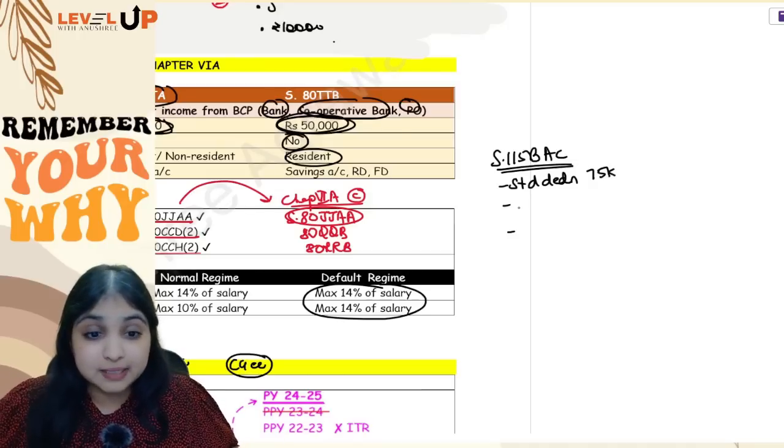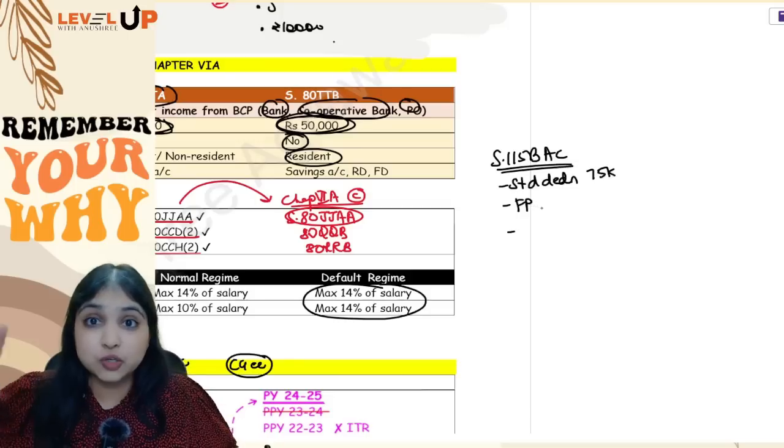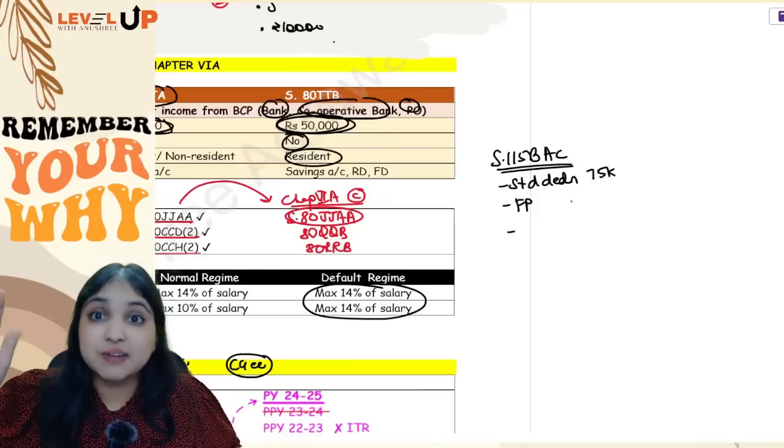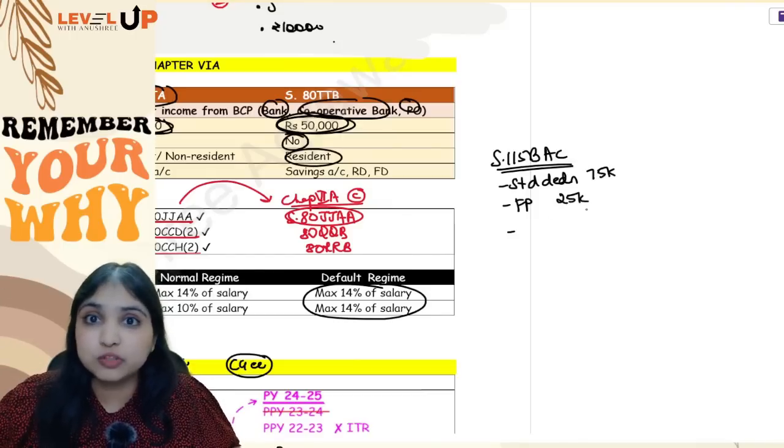Then the second place is family pension. Family pension, maximum deduction you will get is 1/3 of pension received or 15,000, whichever is lesser under the normal regime. But under 115BAC it is 1/3 of pension received or 25,000, whichever is lesser.